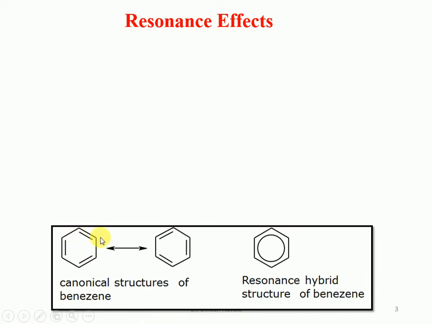In benzene we write the molecule like this, in which there is a double bond between this carbon and this carbon, and this carbon also. But in the second structure, there is a single bond between the same carbons. Actually both are structures of benzene. All these structures are called canonical structures of benzene, and the overall important structure is called the resonance hybrid structure of benzene. So a benzene molecule can be shown either this way or this way or this way. That is why one structure can be represented in multiple ways, and this phenomenon is called the resonance effect.